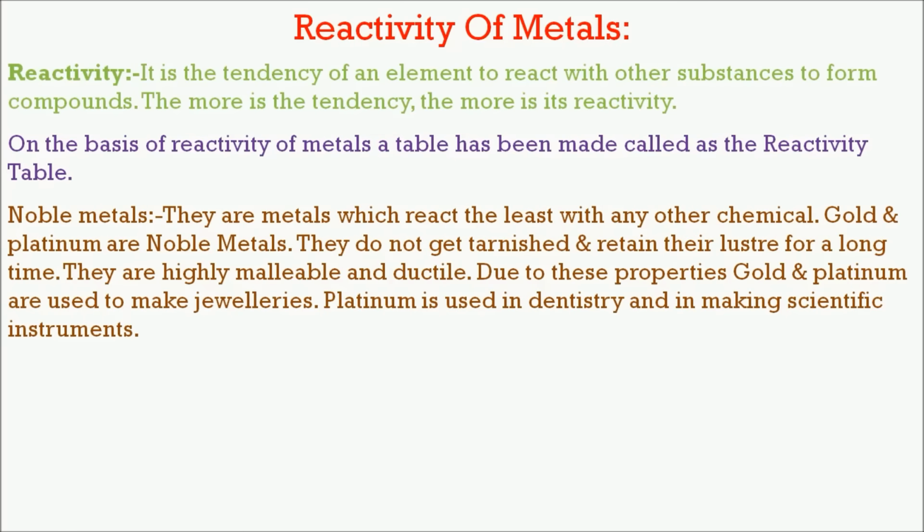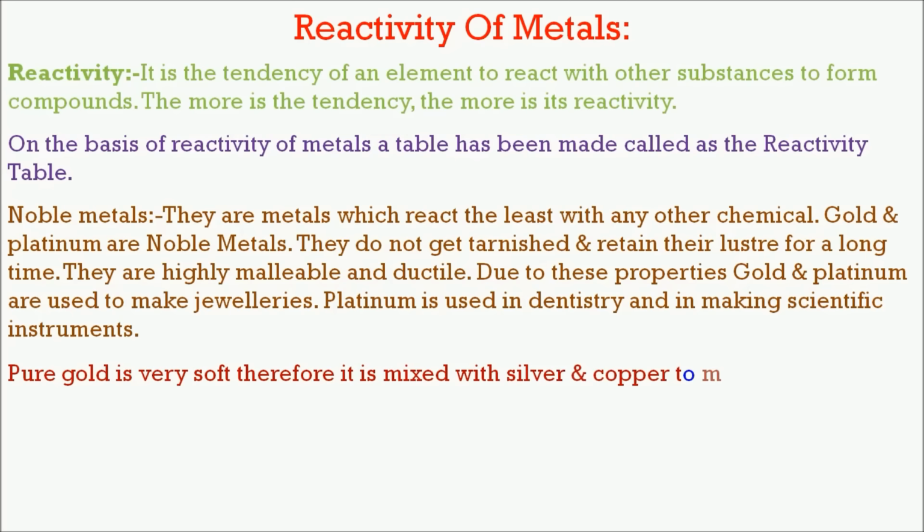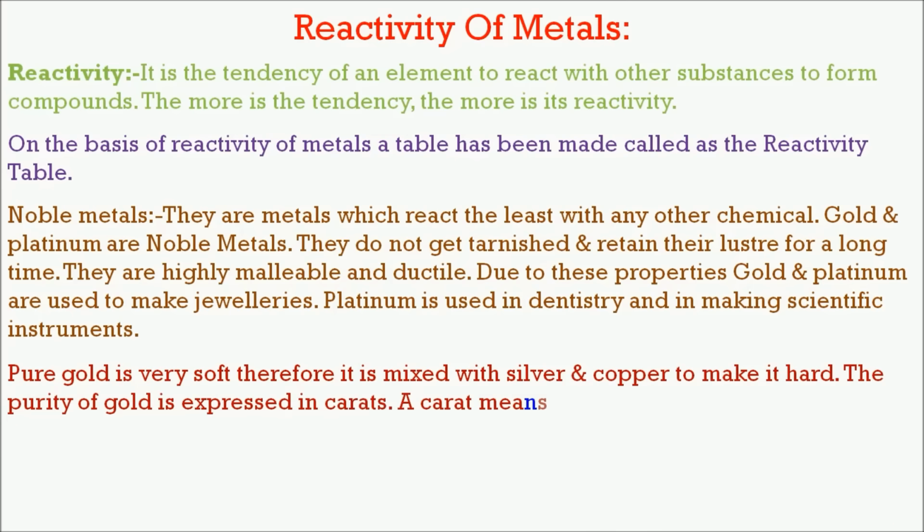Noble metals. They are metals which react the least with any other chemical. Gold and platinum are noble metals. They do not get tarnished and retain their luster for a long time. They are highly malleable and ductile. Due to these properties, gold and platinum are used to make jewelry.